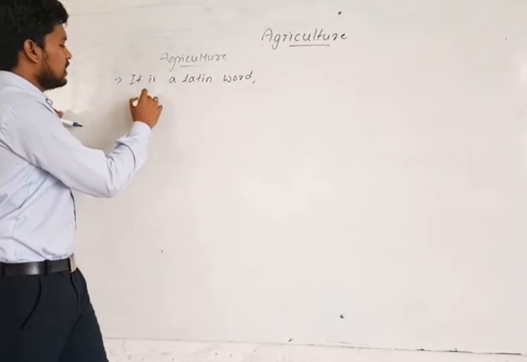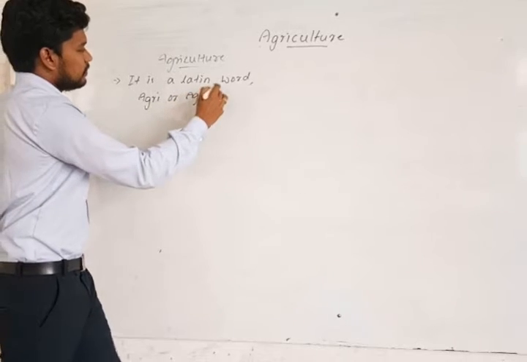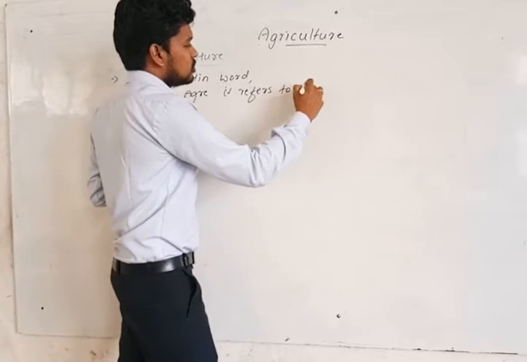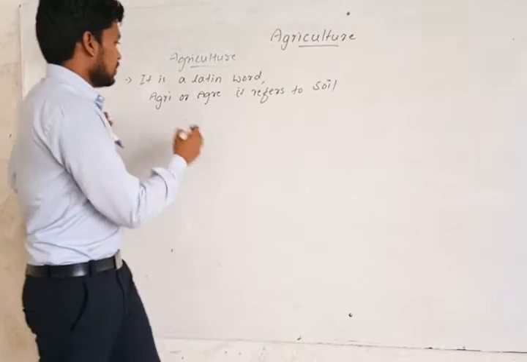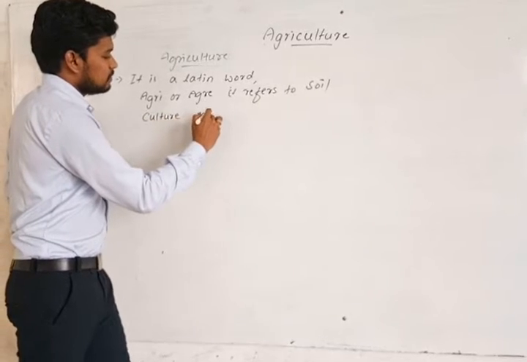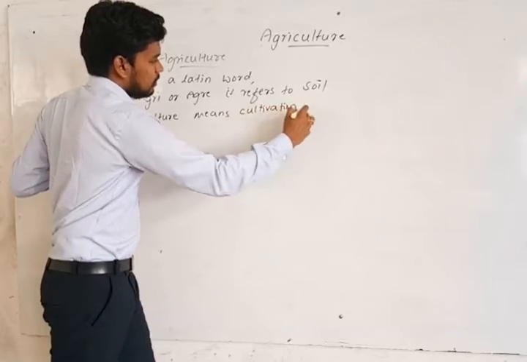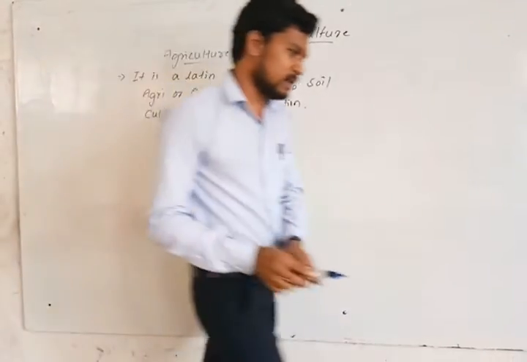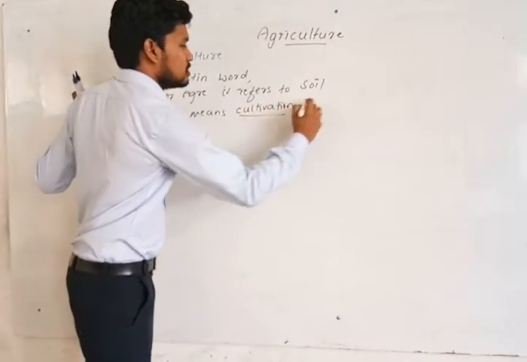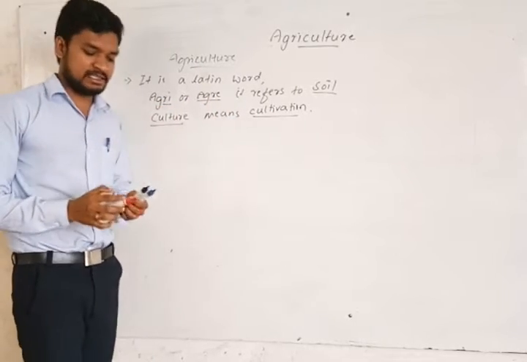In Latin, agri or ager refers to soil, and culture means cultivation. Then agriculture refers to the cultivation of the soil. The cultivation of soil is agriculture.